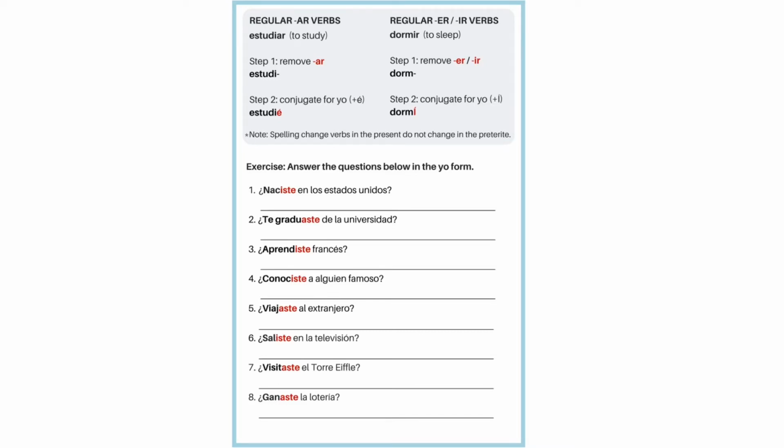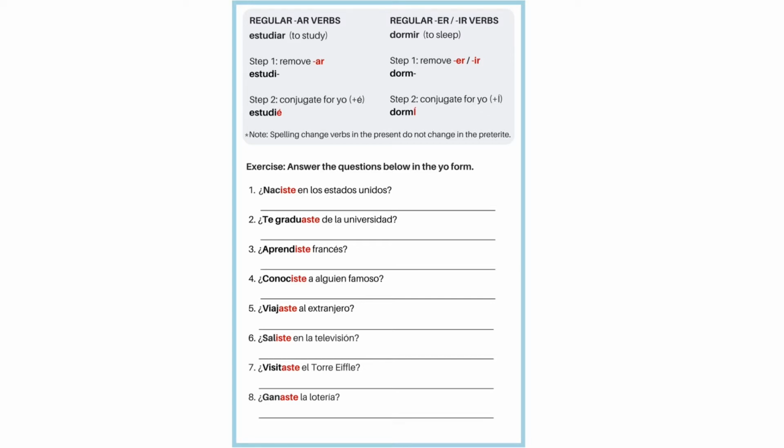For this activity, we're going to read the questions that are asked and respond to them, either in an affirmative or negative sentence, but making sure that we're conjugating the verbs in the past for some extra practice. Now, if you do answer yes to the questions, I would love if you could add more details about the event, and I'll show you what I mean.